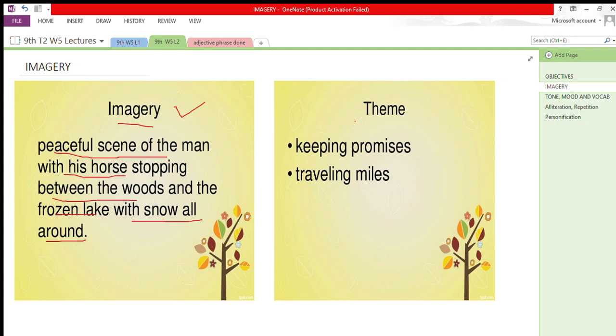Then the theme of the poem is very simple. It talks about keeping promises. It tells us that a person should fulfill his promises. It's very important that we fulfill whatever promises we make in our life. So it talks about our journey in this world and keeping our promises. The poet talks about the attractive and exciting beauty of nature, and then he says that simultaneously we need to carry on with the daily affairs of life.